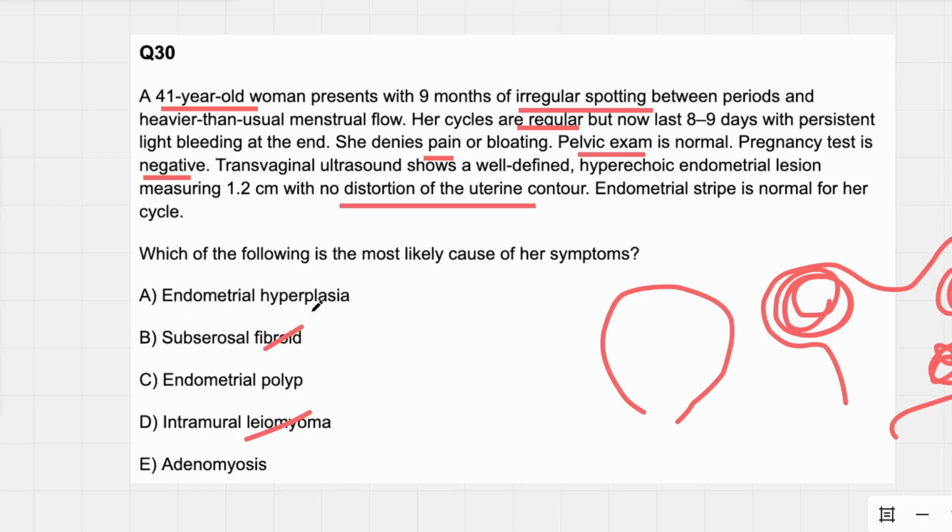But let's talk about the endometrial hyperplasia. If you had hyperplasia of the endometrium, your endometrial stripe would not be normal. It would be enhanced. It would be larger than normal. So because of that, we're going to cross that one off.